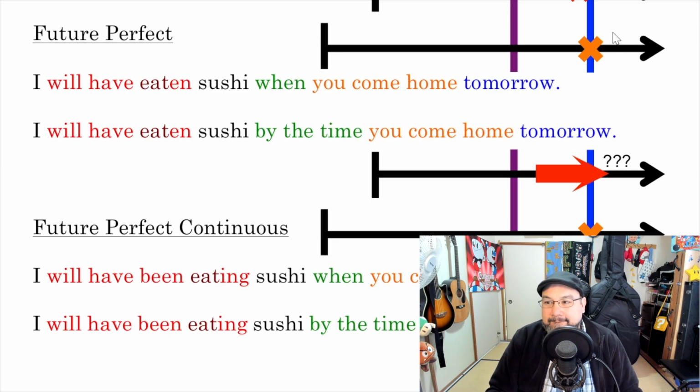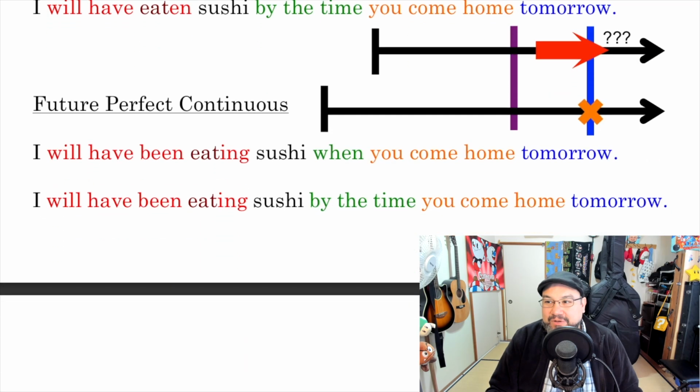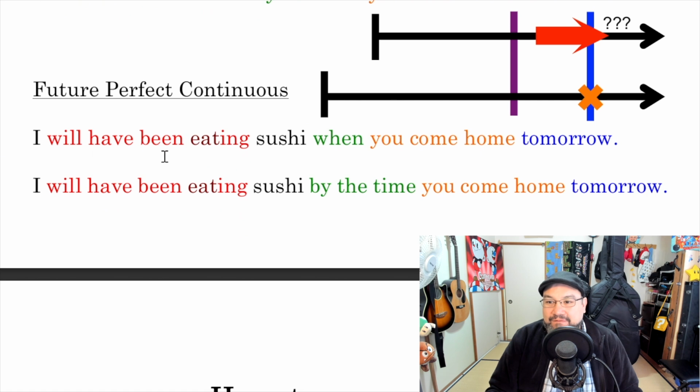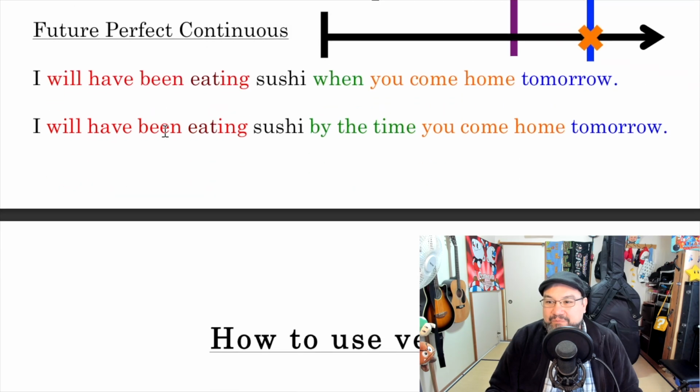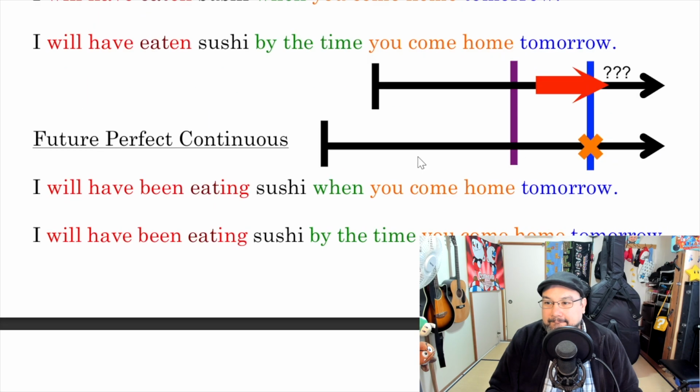Same idea. Okay? Future perfect continuous, again, similar. I will have been eating sushi when you come home tomorrow. Boom, boom, boom. It's happening. Does he finish? I don't know. And then this is when you come home. I will have been eating sushi by the time you come home tomorrow. Okay? Same idea. Same exact picture.